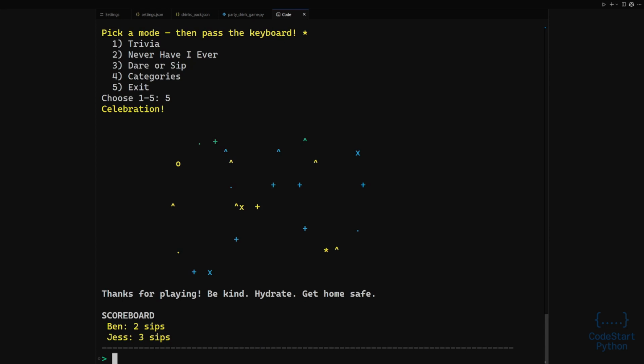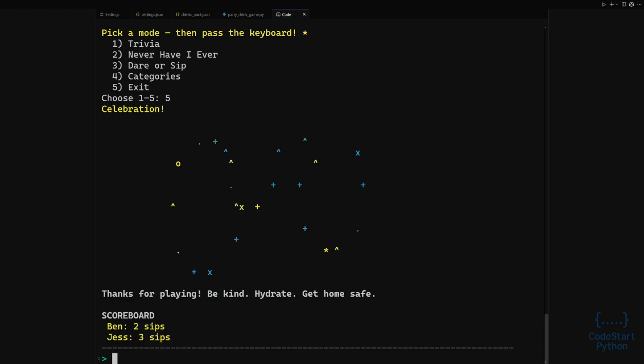You can pick any mode in any order. You can also repeat a mode as many times as you like. When you are ready to wrap up, pick exit. The program shows a small text fireworks animation that draws expanding rings of characters in several colors. The celebration lasts a few seconds, then a thank you message appears. The final scoreboard prints the totals for every player so the table can celebrate the winner or hand out friendly awards.